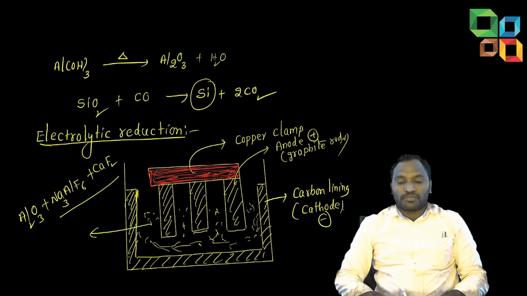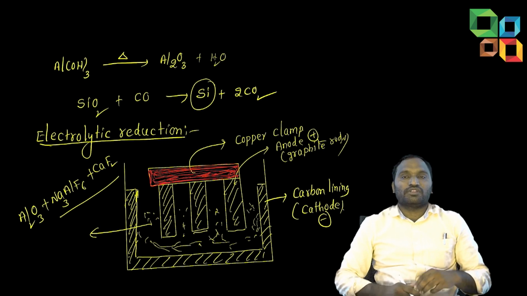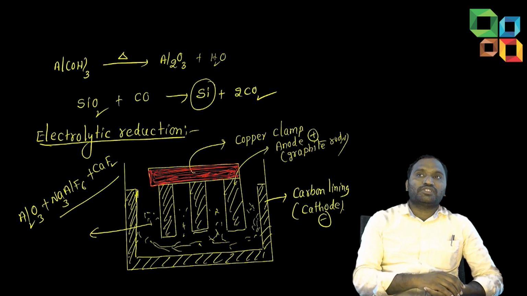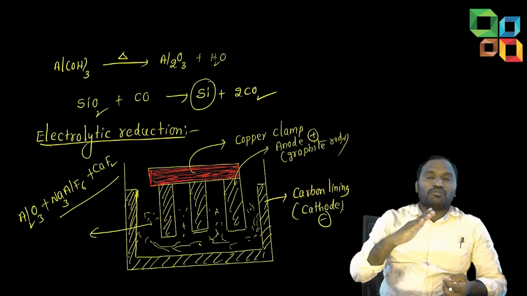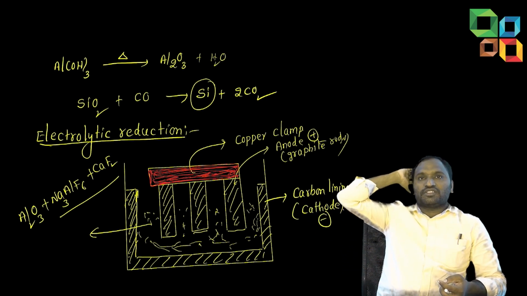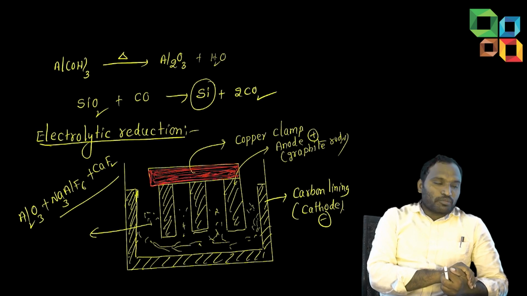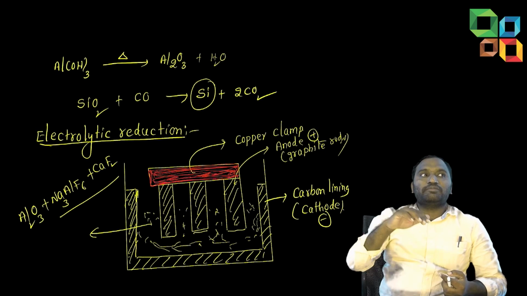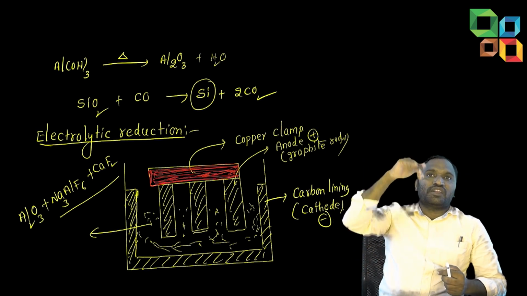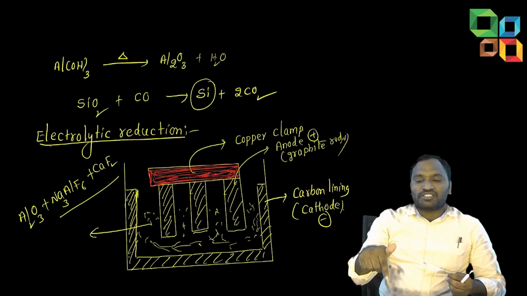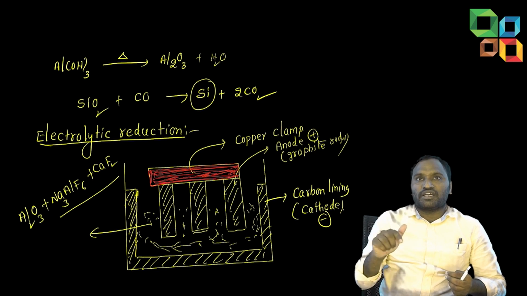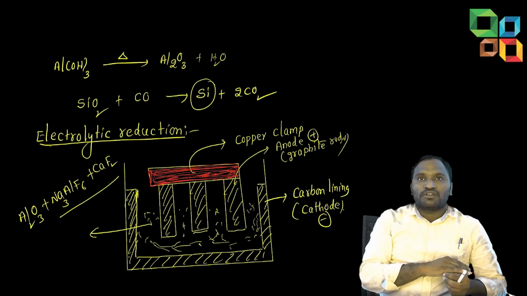What is the purpose of adding these two? Listen, students. Aluminium oxide has a very high melting point, almost 1800 degrees Celsius. At the same time, its conductivity is less. Both are disadvantages for the electrolytic reduction process.